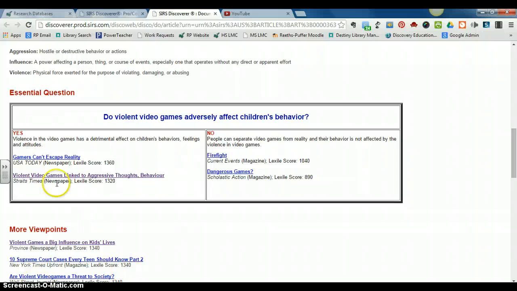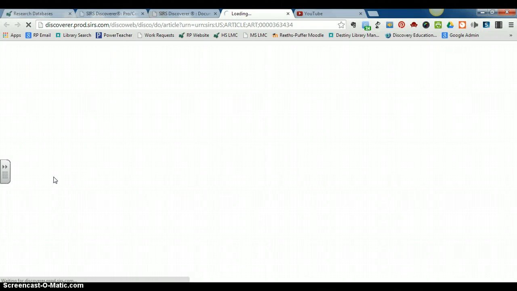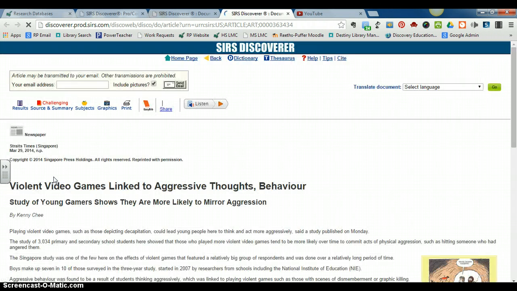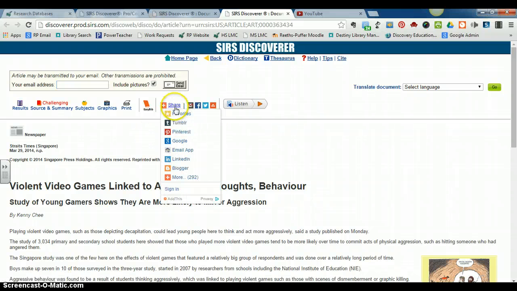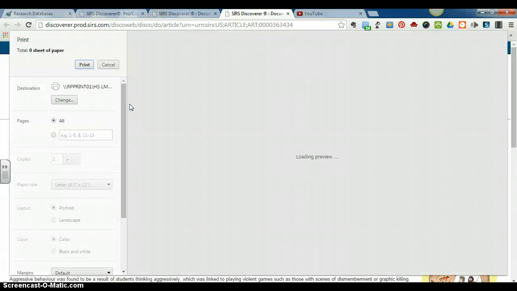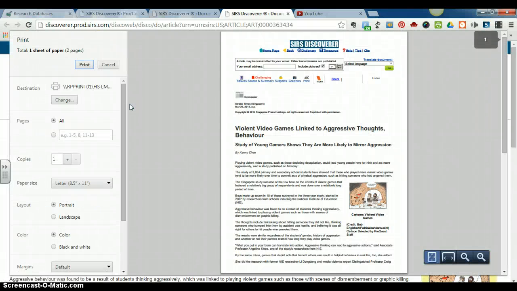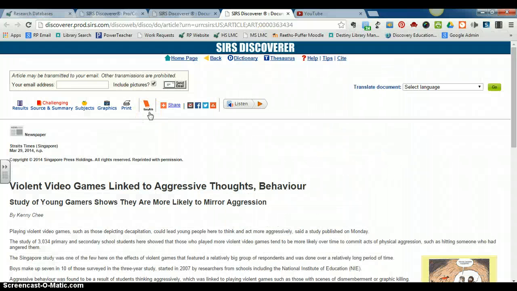Let's look at this one, violent video games linked to aggressive thoughts and behavior. This will give you an idea of what the results screen looks like in SIRS Discoverer. All right, so again, the same icon for listening, so you can listen to these articles if you want. You can share, so you can email it. Right here's the email link. Print right here. Unlike with eLibrary, you don't have to do Control-P. The print button will bring you up to the printer.